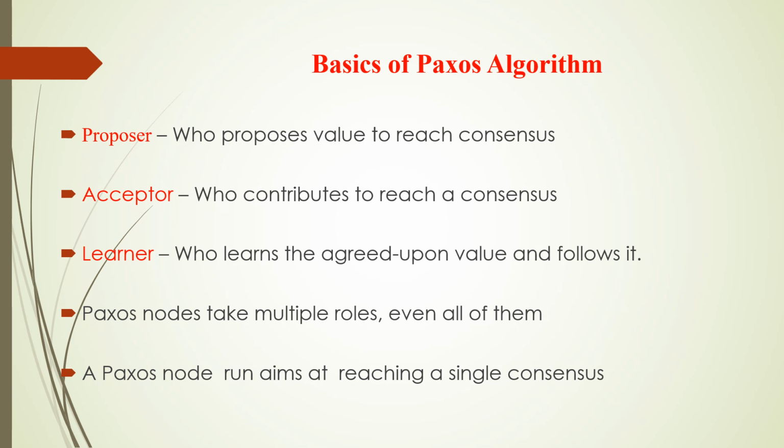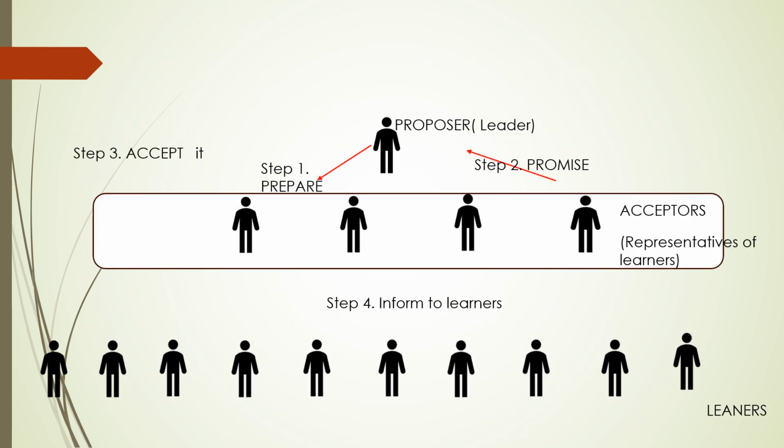Paxos algorithm nodes take multiple roles, even all of them. A Paxos node run aims at reaching a single consensus. So this is a diagrammatic representation of the Paxos algorithm. Step 1, prepare. The proposer will send a prepare message to all the acceptors.